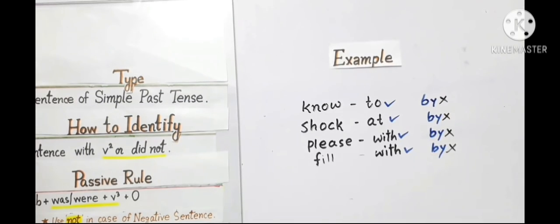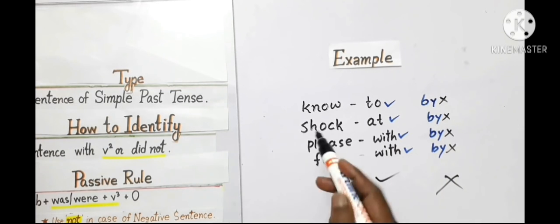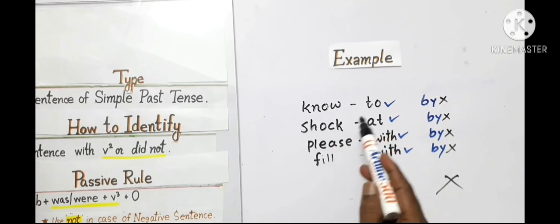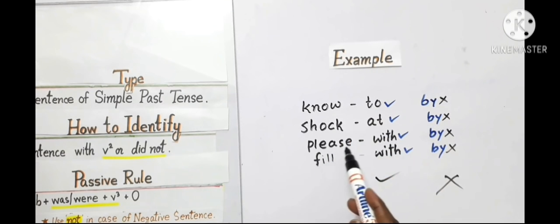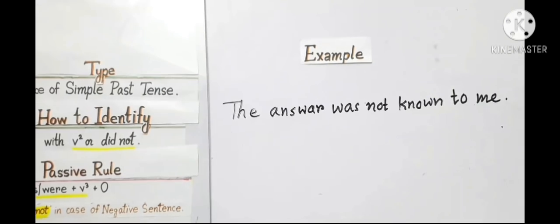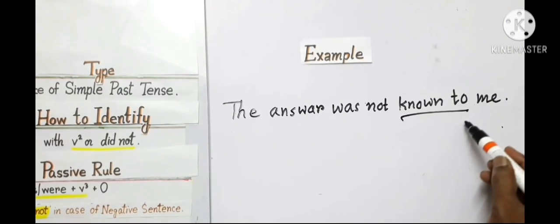Some verbs do not take the preposition by, but they take a suitable preposition. Verb know takes to, shock takes at, please takes with, feel takes with. So I write known to.